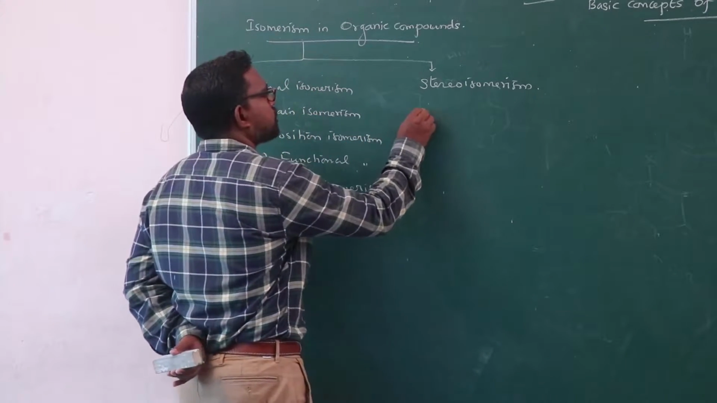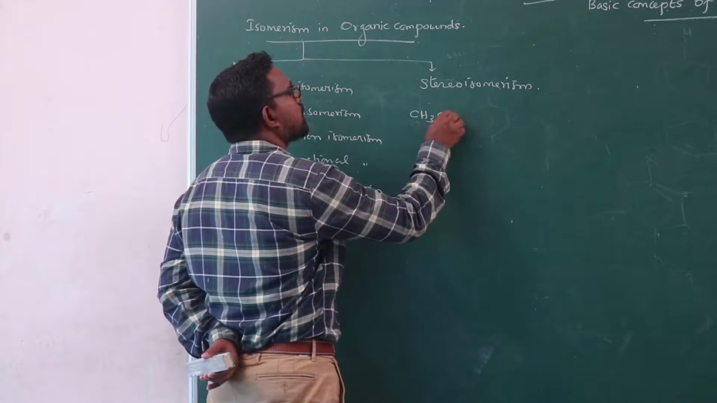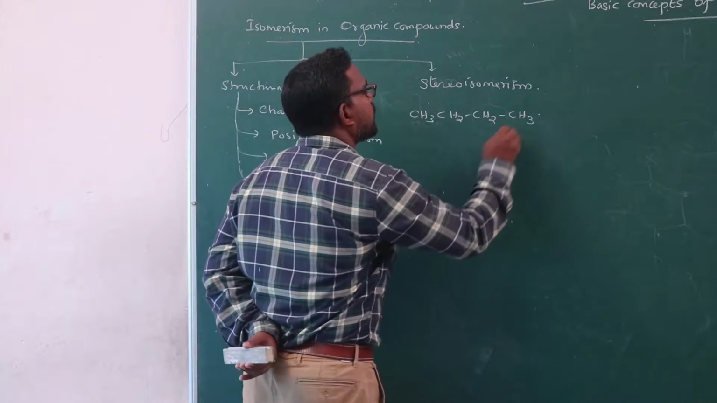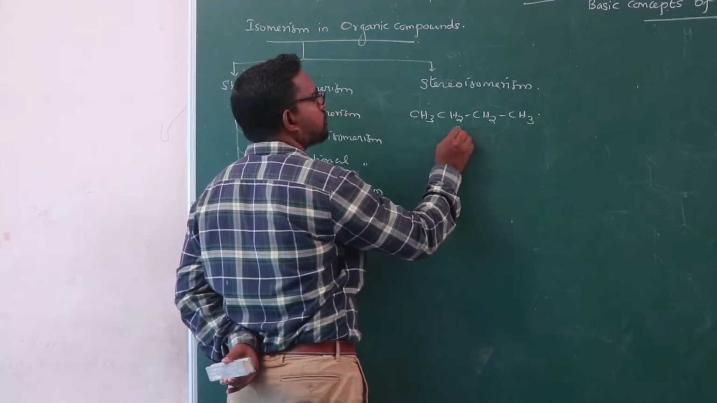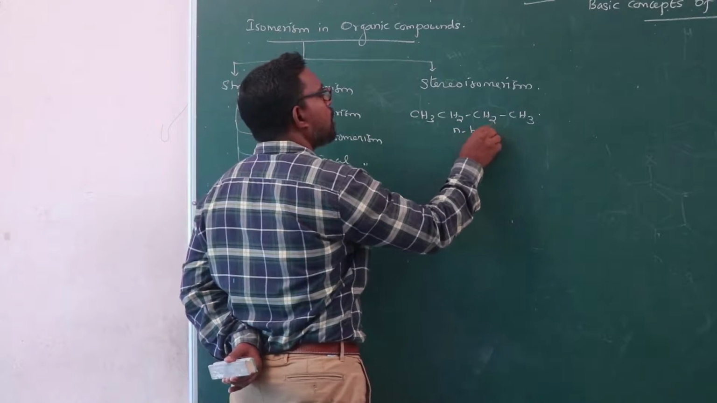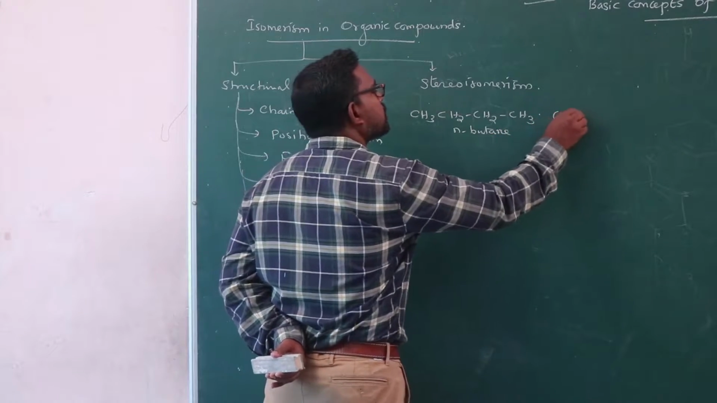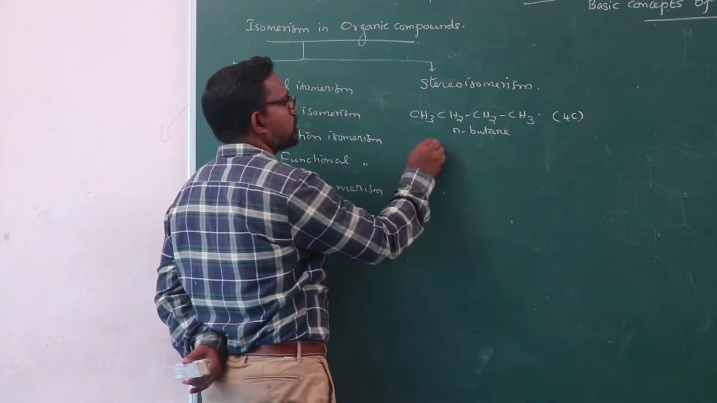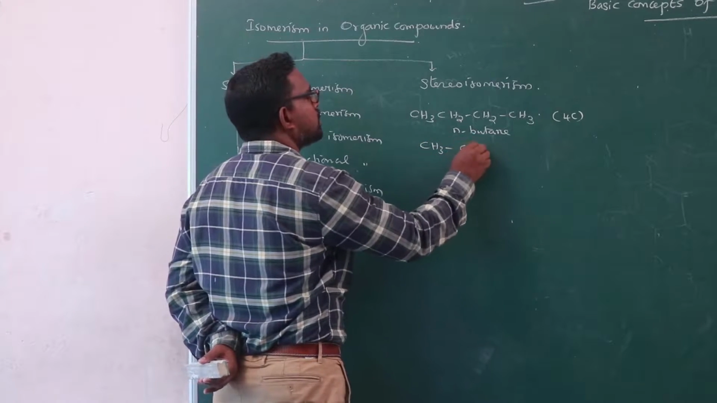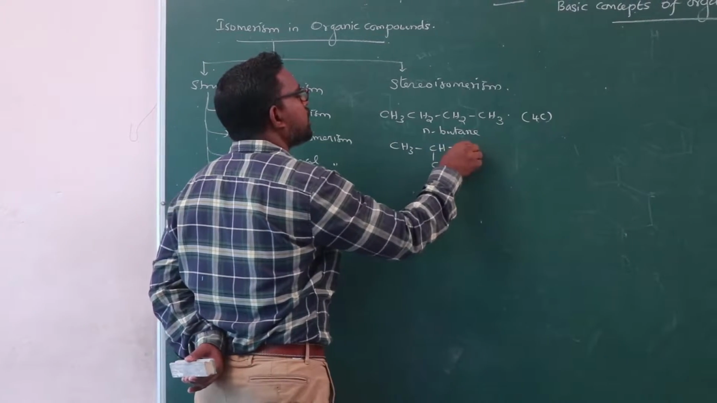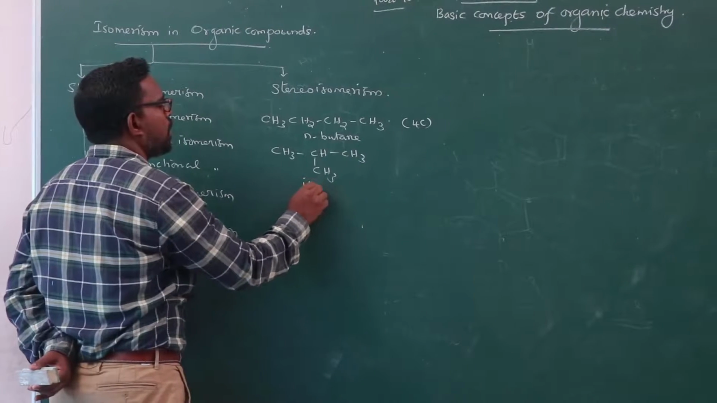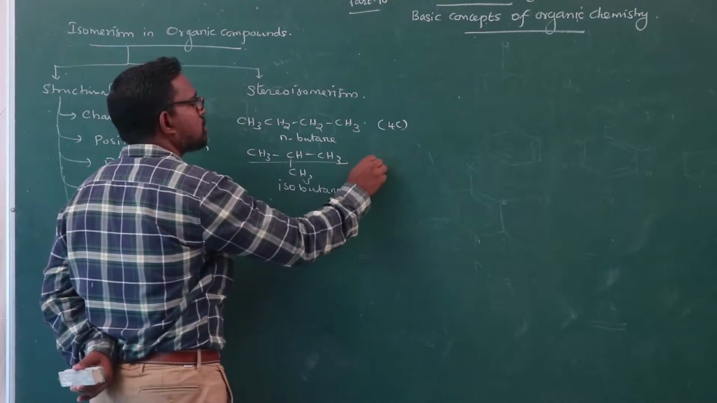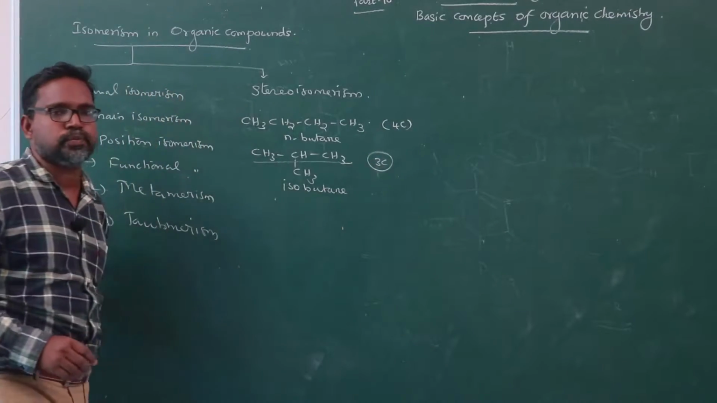For example, a simple example: CH3, CH2, CH2, CH3, normal butane. Normal butane, the straight chain, consists of 4 carbon atoms. The second is written like this: CH3, CH, CH3, CH3. This is isobutane. The straight chain consists of only 3 carbon atoms.